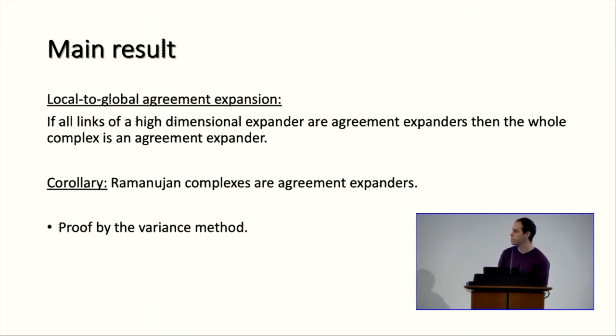The proof goes by a tool that we developed, which is called the variance method. I'll spend the rest of the talk showing what the variance method is and how we use it to show this theorem.